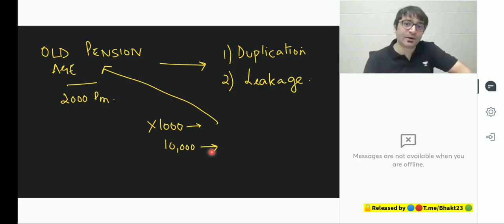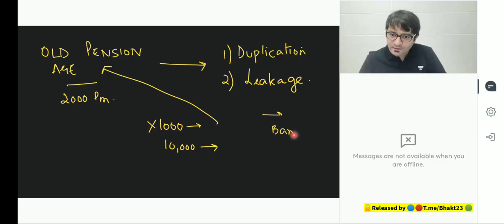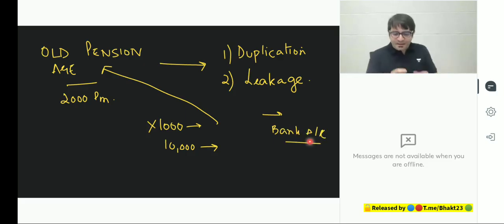Dr. Manmohan Singh said, let's hit upon an idea. Let's have a unique identification number and link it to the bank account. That means instead of money going to the beneficiary through this middleman, why can't we directly transfer this benefit to the bank account of that beneficiary?